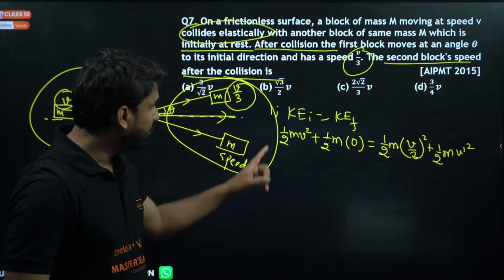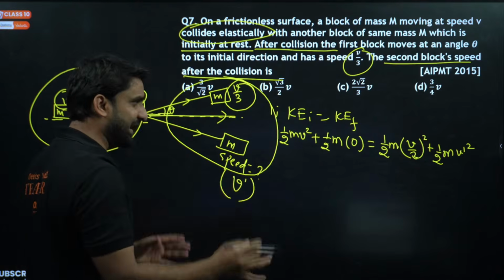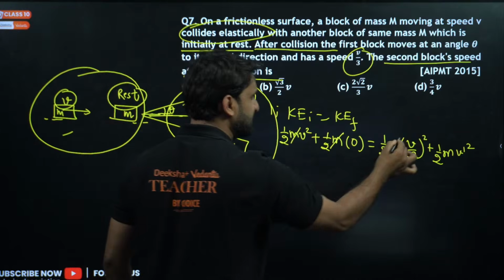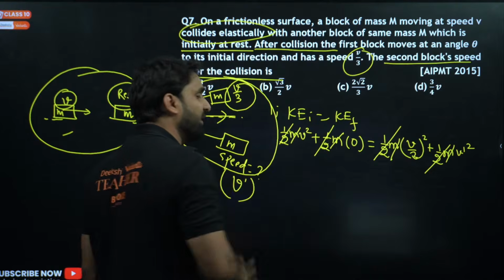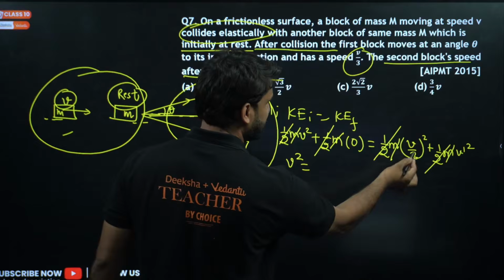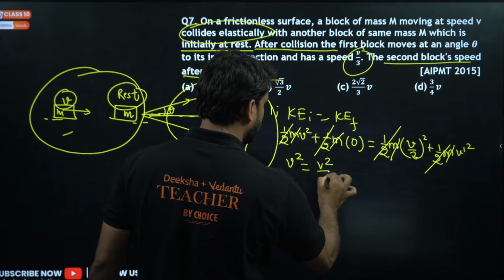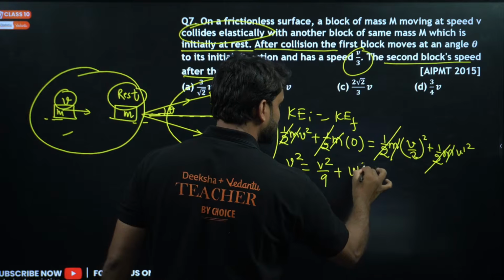We have to find out the velocity of this body, so let's imagine the velocity is v dash. m will cancel, half will cancel, right? So we have only v square here, and v by 3 square will be v square by 9 plus v dash square.